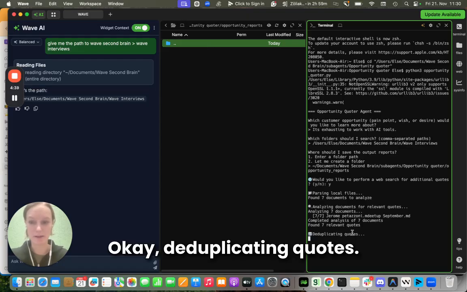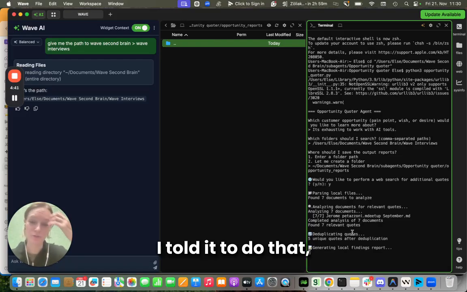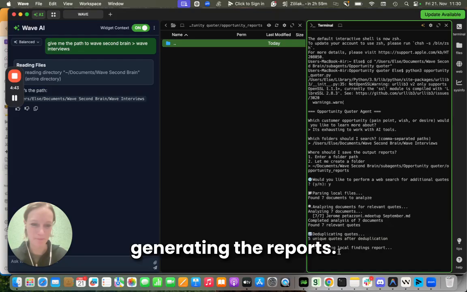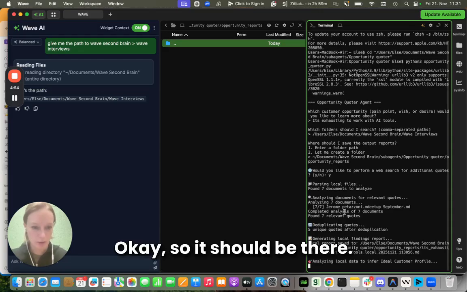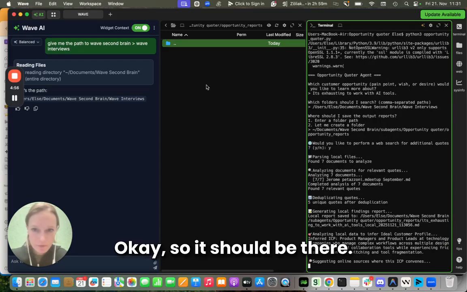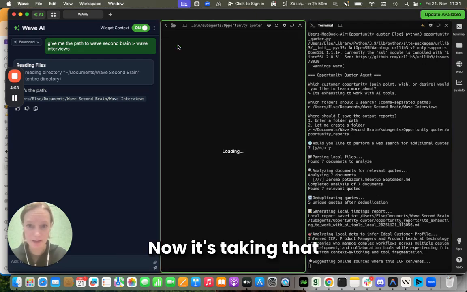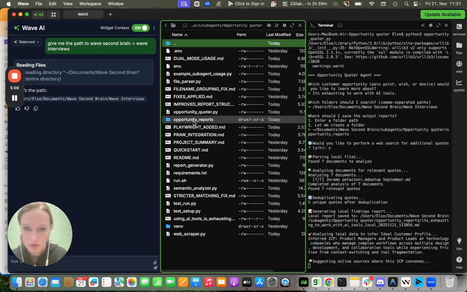Okay, deduplicating quotes. I told it to do that. Generating the report. Okay. So it should be there. Now it's taking that output to figure out